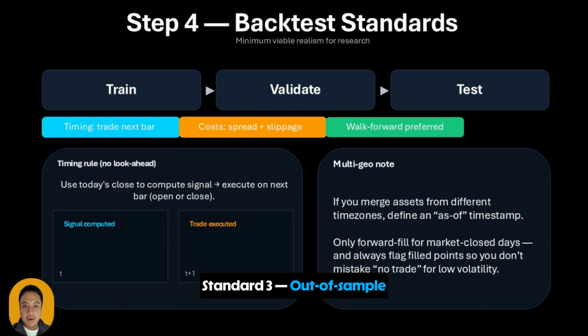Standard 3, out of sample evaluation. You must separate a period where you develop the idea from a period where you evaluate without changing rules. For time series, walk-forward testing is the most intuitive approach. You train on past, trade the next period, roll forward. And here's a key lesson for your audience. Backtesting is not about maximizing Sharpe. It's about understanding behavior across regimes and proving robustness.